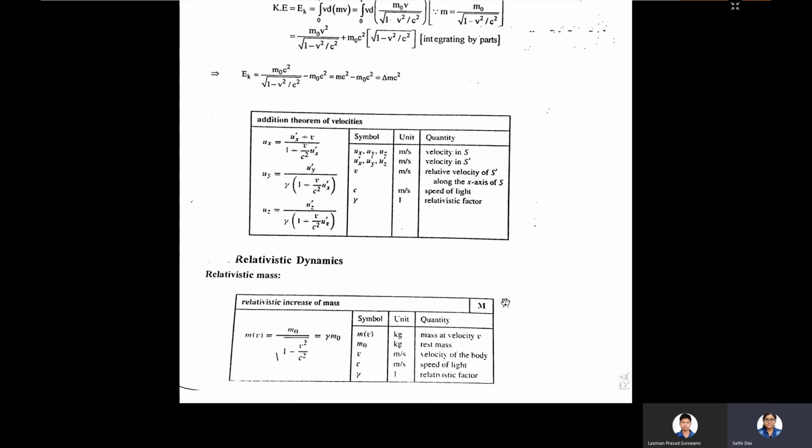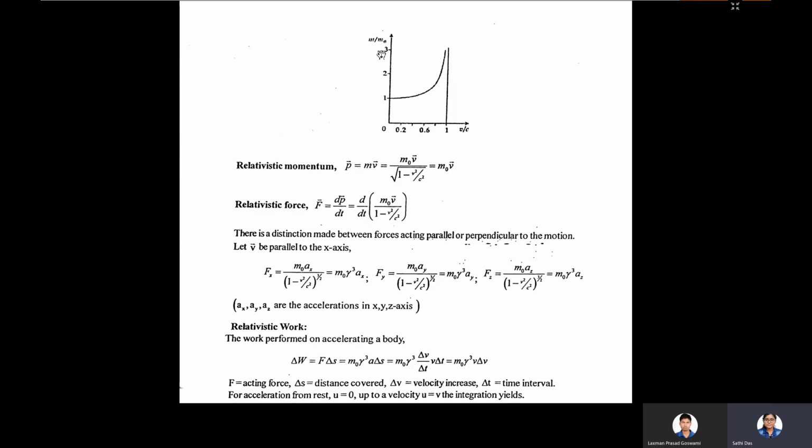So what will be the relativistic mass? Relativistic mass m_v = gamma into m naught, where gamma is 1 over root over 1 minus v square by c square, and m naught is the rest mass. This is the m by m naught versus v by c graph. Whenever v is near c, or exactly equal to c, then m will become infinite. So we cannot construct a spaceship that travels with the velocity of light, because the mass of that spaceship will become infinite. It will be very heavy.